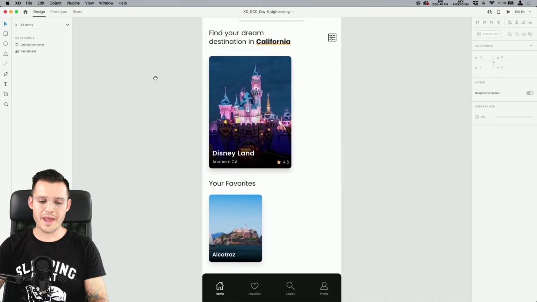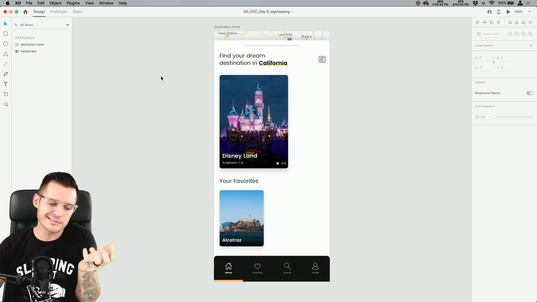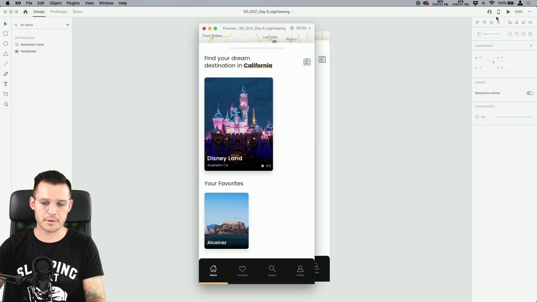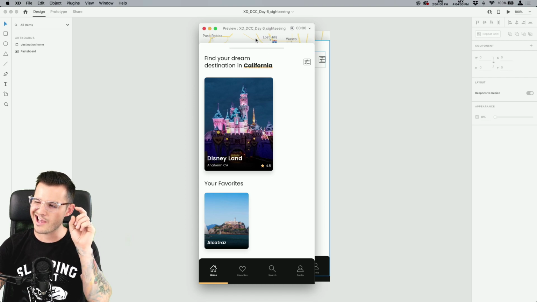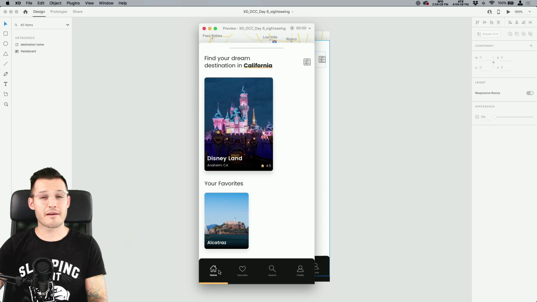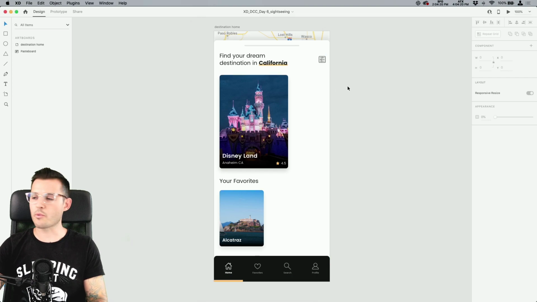It's called Destination Home, and it might look a little bit different than your starting file. I just took a little bit of extra time. I added some color, a little navigation. I moved a few things around because I wanted to save some time. Let's look at our prototype so far. I hit play up there on the right-hand corner, and here's what we have. Eventually, we're going to be able to pull this tab down and see the map that you can see just peeking behind it, and interact with our map. And then we have some large cards like featured things, maybe things that we favorited. And I've already gone ahead and wired up our navigation in the prototype tab, so we can actually navigate around this little navigation here at the bottom. We're kind of on the home screen originally. That's our home screen.